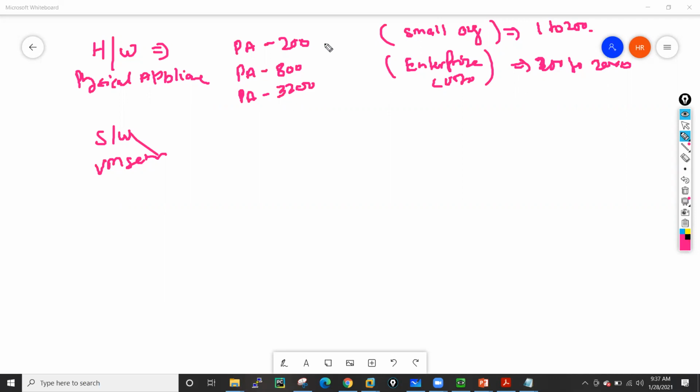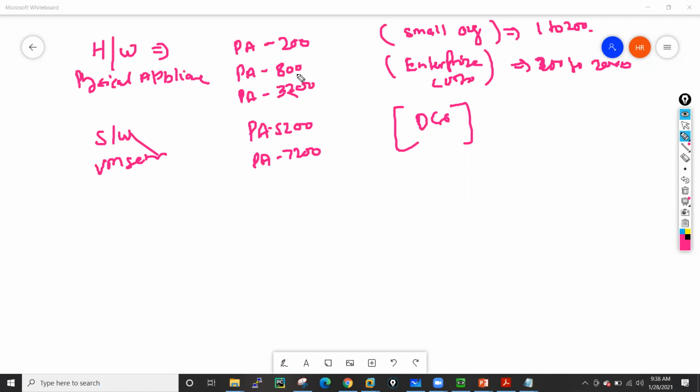So we have the PA200 series, then the PA800 series, then the PA3200 series, and after that we have the PA5200 series and the PA7200 series. These are the models for data center level firewalls. These are very big chassis, and generally in data centers we have that kind of firewall where our throughput is very high and the number of sessions per second is very high.